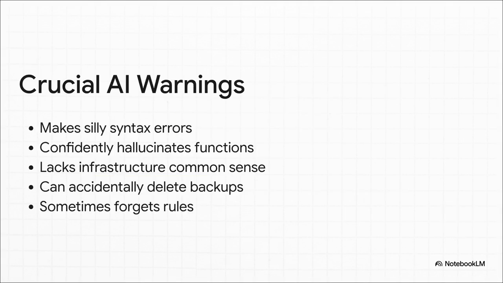But here's a massive warning. Never blindly trust the generated code. AI will sometimes miss embarrassingly simple things, like a plus sign for string concatenation. Or, worse, it'll confidently hallucinate a library function that literally does not exist. But most importantly, it completely lacks infrastructure common sense. Please do not give an AI agent unchecked control of your live infrastructure. If it somehow decides that dropping your production database and starting over is the fastest way to clear a bug, oh, it will happily do it without breaking a sweat.